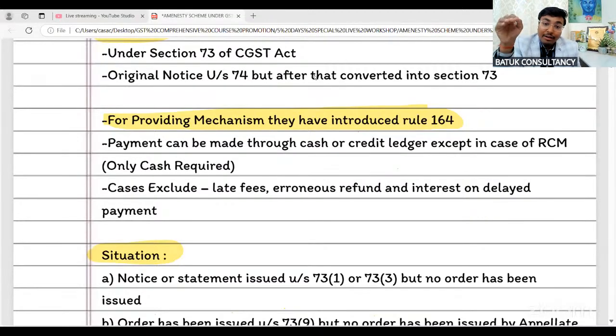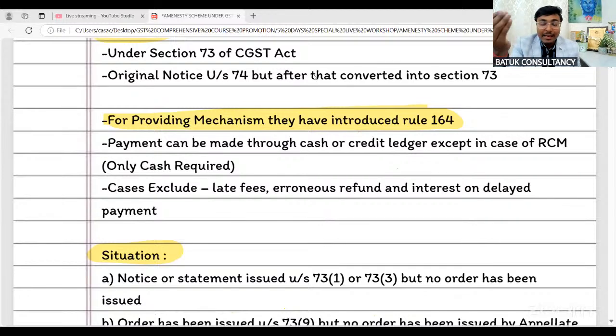Now, they have one specific line mentioned: if the demand is due to reverse charge mechanism, that means if any liability related to financial year 17-18, 18-19, 19-20 is due to reverse charge mechanism, in that case you only have to make the payment through cash ledger.